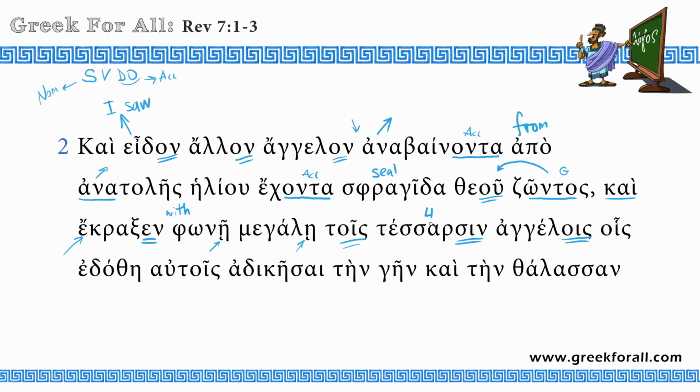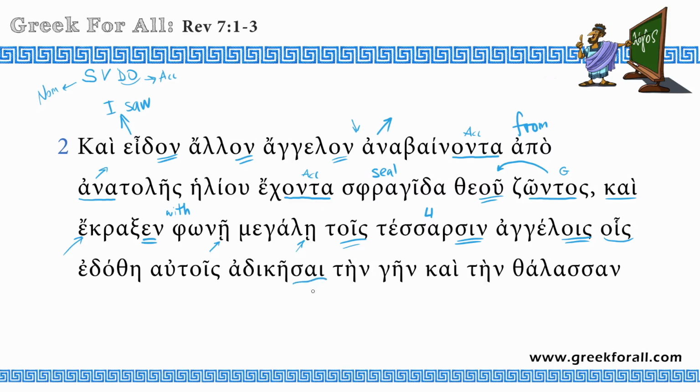I think starting from number 5, they are undeclinable. But here we can recognize this is dative plural. So he cried to the 4 angels who, okay, relative pronoun, who have been given to them. So it was given to them.